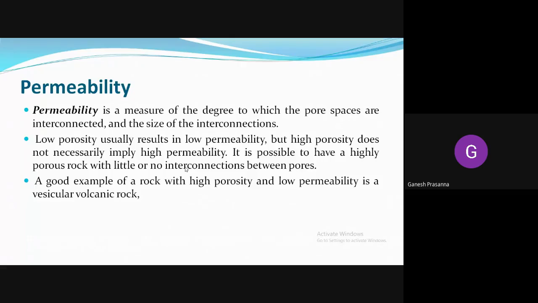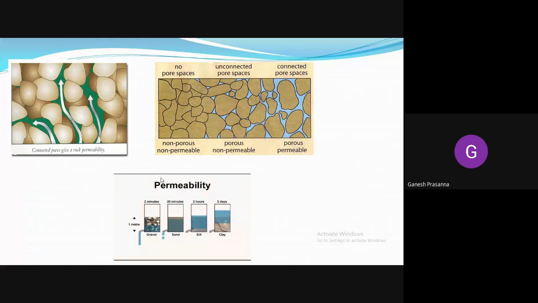Okay. Low porosity results in low permeability. High porosity does not always imply high permeability. A good example of a rock with high porosity but low permeability is a vesicular volcanic rock. You can see how porosity and permeability give rise to the rock.